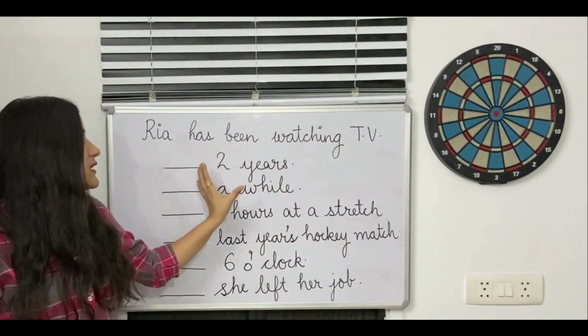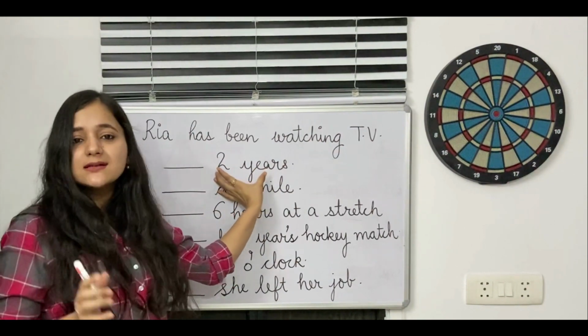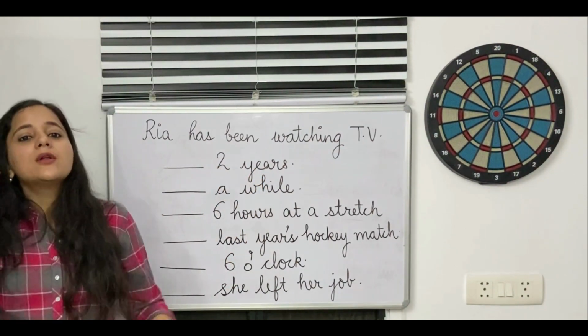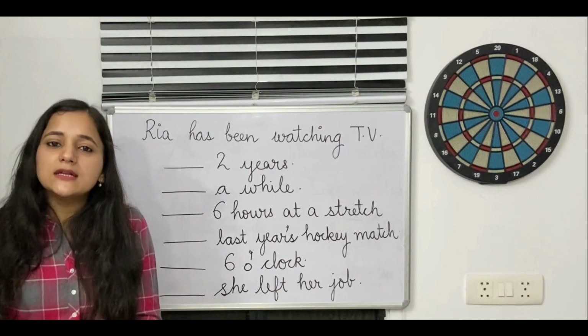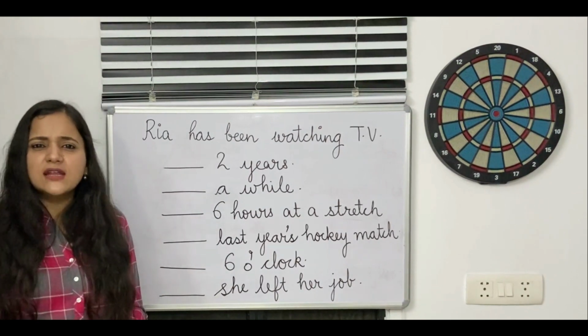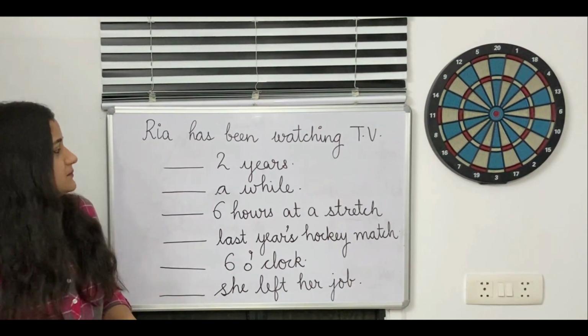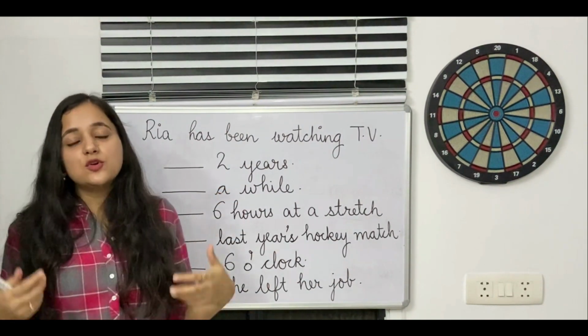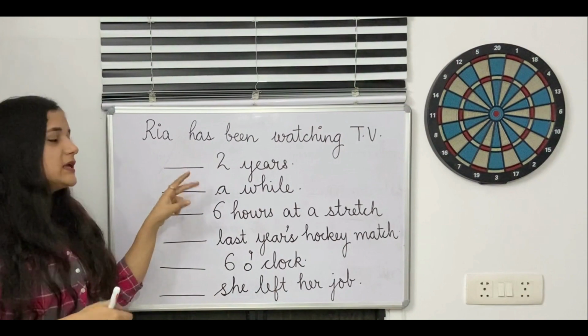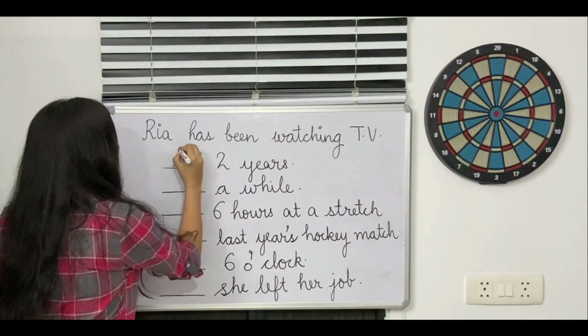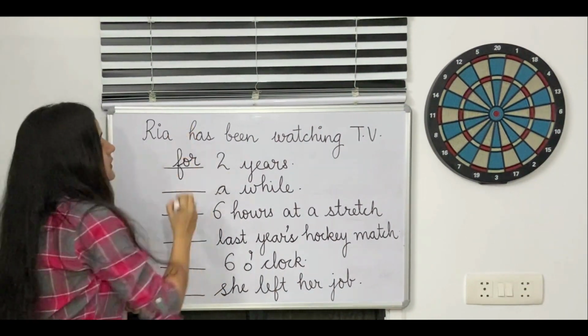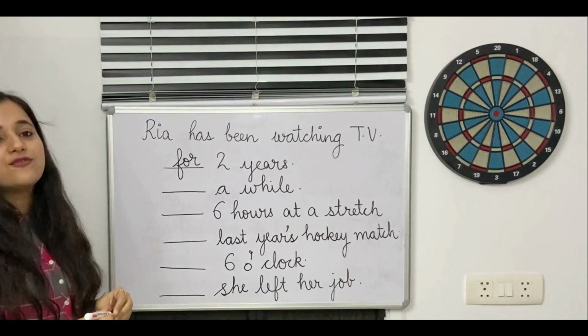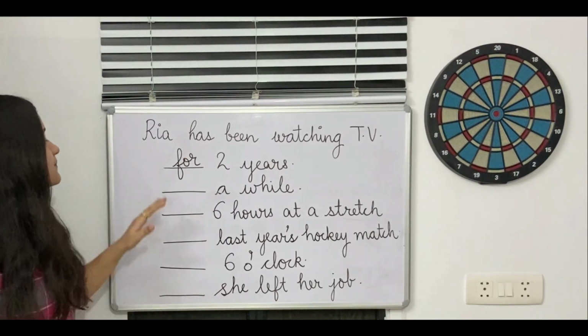So look at the timeline that is given to you. Is it a specific time? Does it talk about a particular day, a particular date, a particular time, or a year, or does it mention a special day? No. Evidently, it talks about the time duration over here, which is 2 years. So we are going to use for over here. Ria has been watching TV for 2 years.